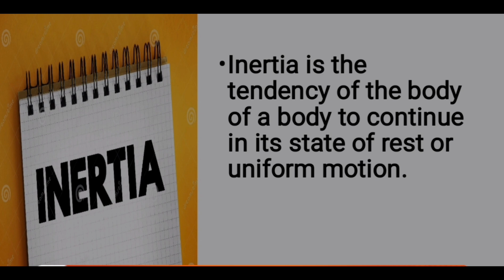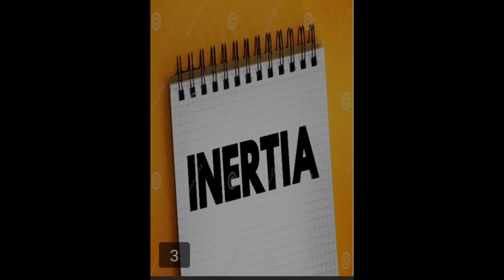So, once again I repeat, inertia is a tendency of a body to continue in its state of rest or uniform motion. In the last of the sentence I have used two words. What was that? Rest and motion. Based on this, we can say that inertia is of two types, that is, inertia of rest and inertia of motion.